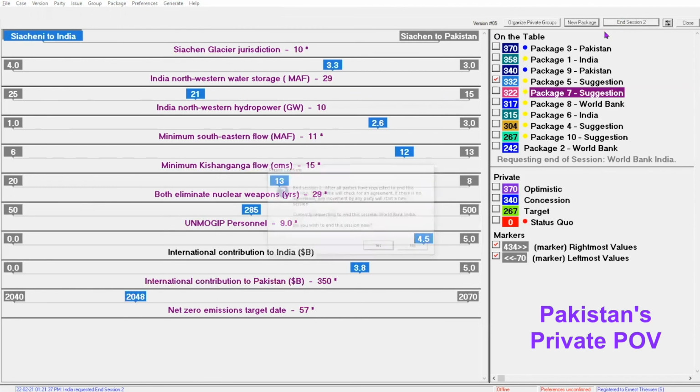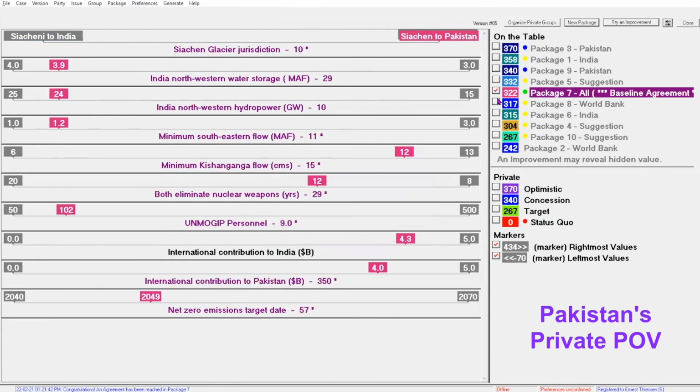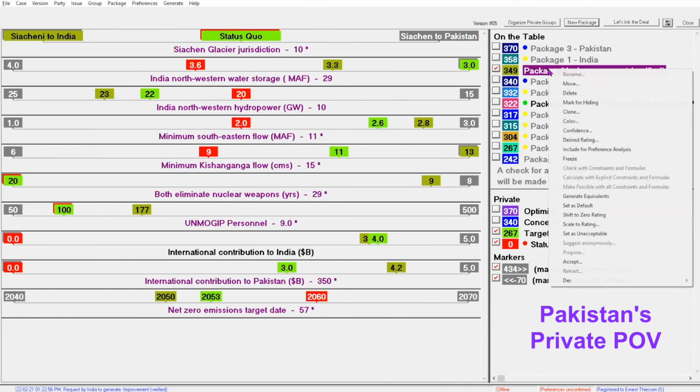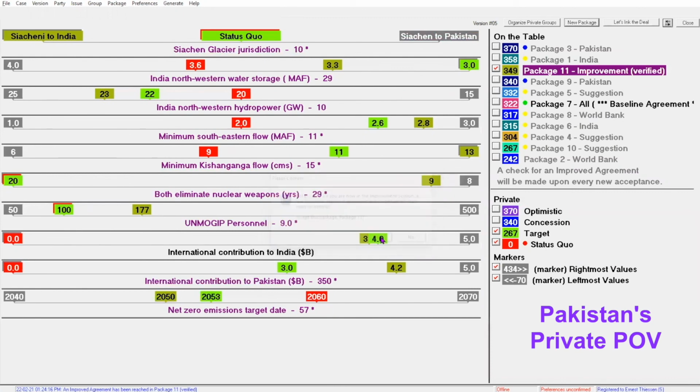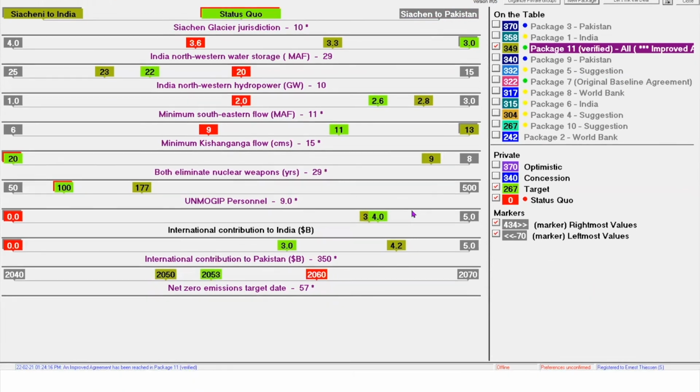When Pakistan ends Session 2, they are pleased to discover that they have reached a baseline that is actually much better than their target. After a search for hidden value, Smartsettle offers an improvement that is worth 349 points more than the status quo, and even 82 points better than their target. After all parties accept the improvement, it becomes their final agreement. Having already prepared a sound framework worthy of international treaty status, it is a simple matter of filling it in, and their negotiation is complete.